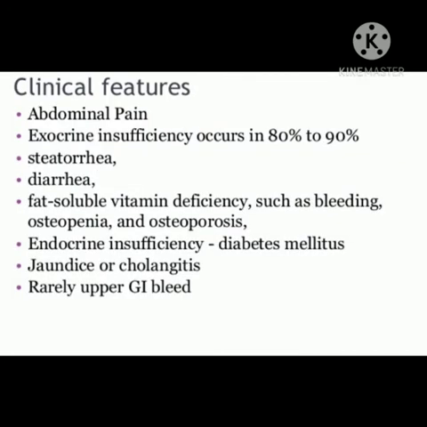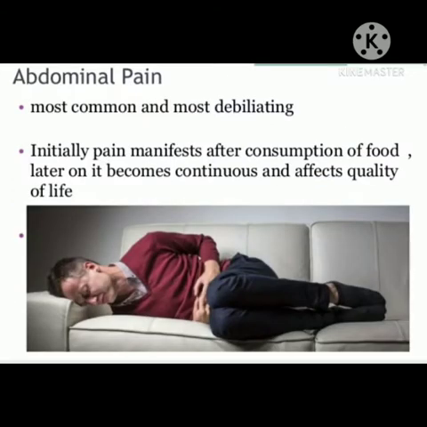Features: abdominal pain. Exocrine insufficiency occurs in 80% to 90%: steatorrhea, diarrhea, fat-soluble vitamin deficiency such as bleeding, osteopenia, and osteoporosis. Endocrine insufficiency: diabetes mellitus. Also jaundice or cholangitis, and rarely upper GI bleed.